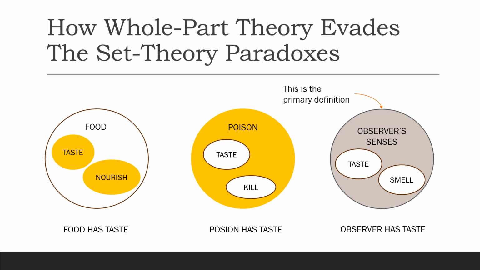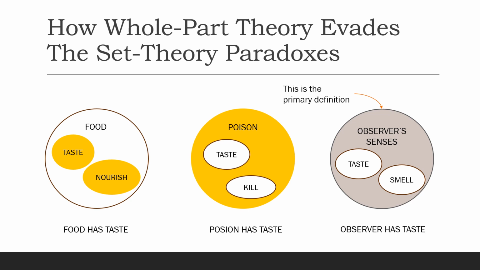Ultimately, taste and smell are defined in relation to each observer rather than in relation to food and poison. Therefore, we do not include food and poison within taste and smell. The result is that food has taste and poison has taste. However, taste doesn't have food or poison. When taste is included in food, then poison is not included. Therefore, in set theory, every food is a poison and every poison is a food. But that is not the case in the whole part theory.